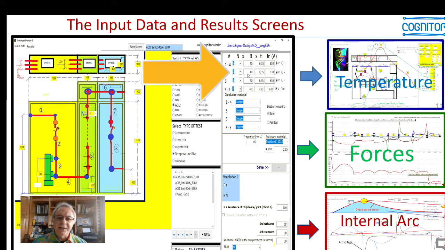In this area here, you can put the dimensions of the bus bars. For each group of bus bars, you have many possibilities. Let's say these conductors here are made of one type of bar, and these others here of another type of bar, even of a different material, and you can do this by selecting the data in these boxes here, which I will explain in much more detail in the other videos for temperature rise.